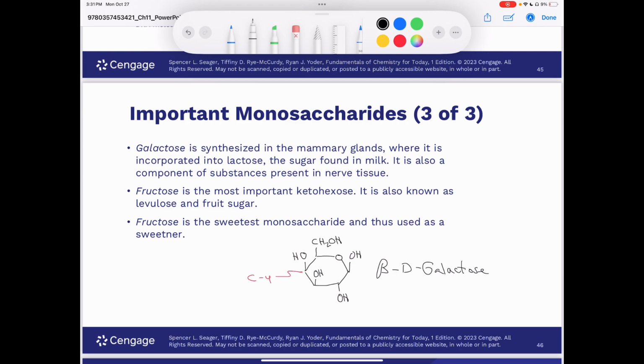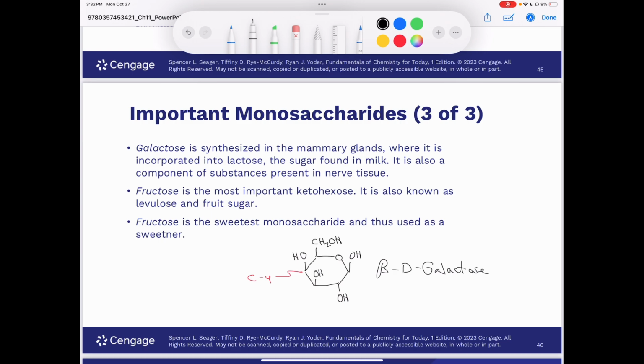Galactose is synthesized in mammary glands where it is incorporated into lactose, the sugar found in milk. It is also a component of substances present in nerve tissue. Fructose is the most important ketohexose. It is also known as levulose and fruit sugar because of its presence in many fruits. It is present in honey in a 1-to-1 ratio with glucose and is abundant in corn syrup.